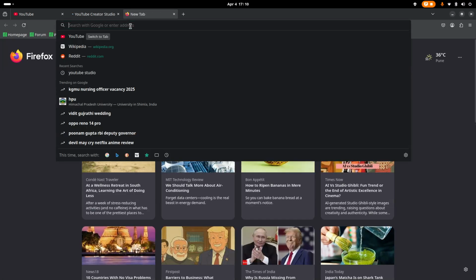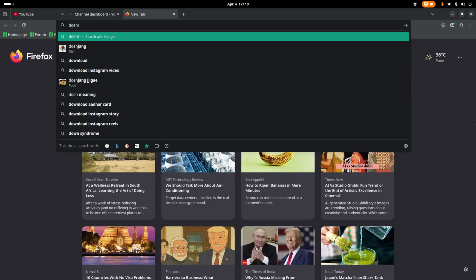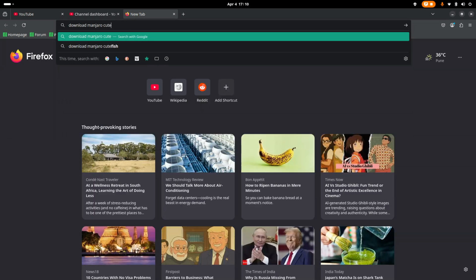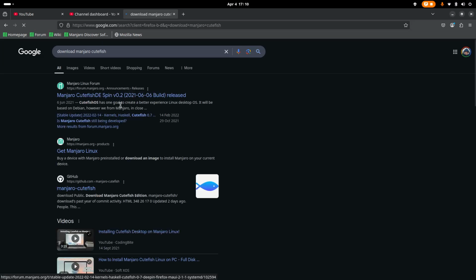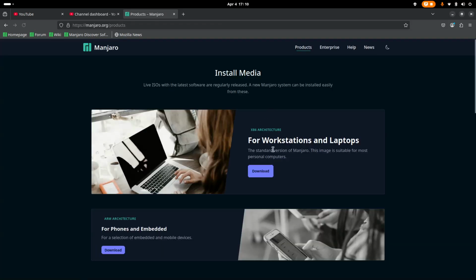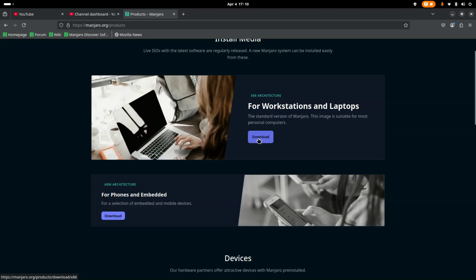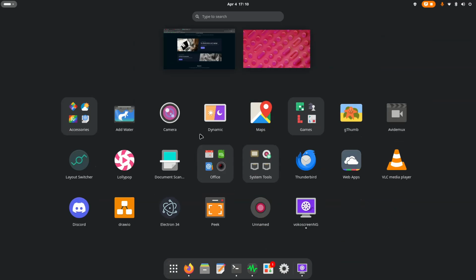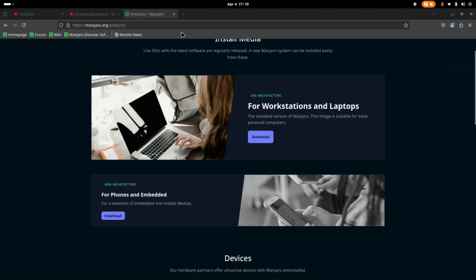So basically, you can download this OS from this website, get Manjaro Linux, and you can simply download by clicking on this button. And it has a lot of other apps. So I'll give you a walkthrough of how to install an app.